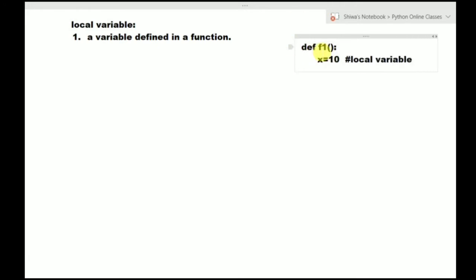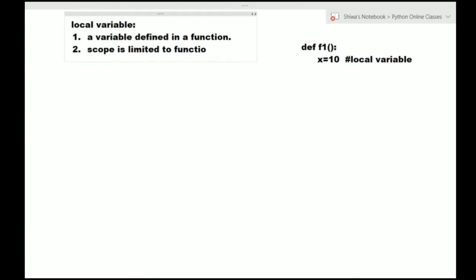So here f1 is the function. Inside of f1 function we are defining a variable x. That x variable is called local variable. So a variable defined in a function is called local variable. Then what is the scope of it? Scope means availability of usage. So what is the availability of this local variable? This local variable is available for function only. So scope is limited to function only. It cannot be used outside of function. It can be used within the function only.